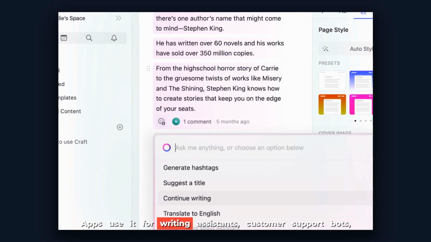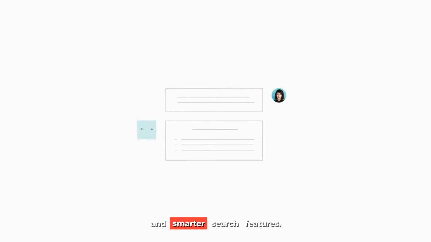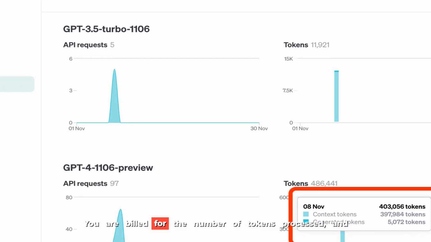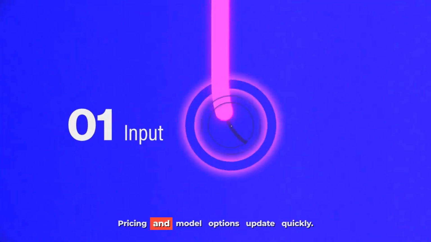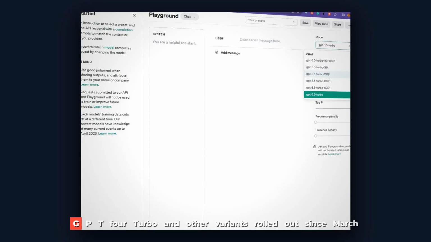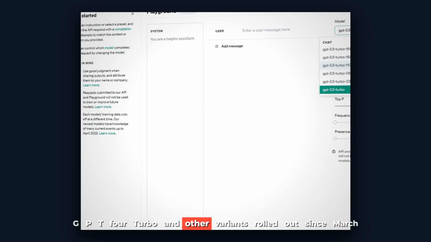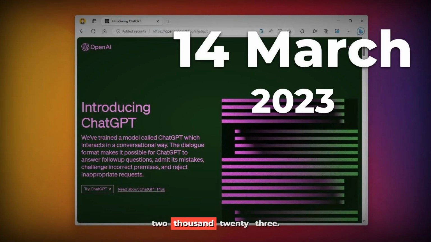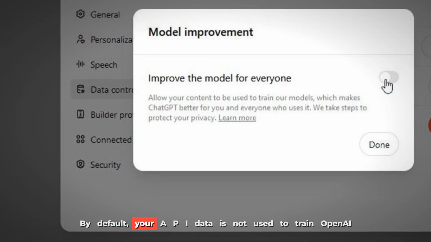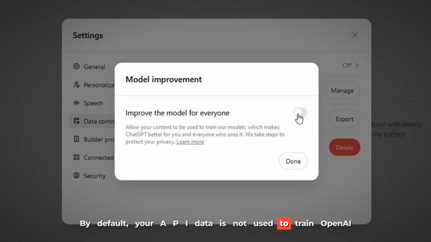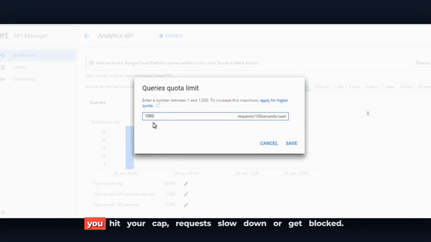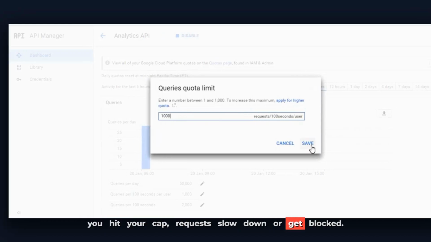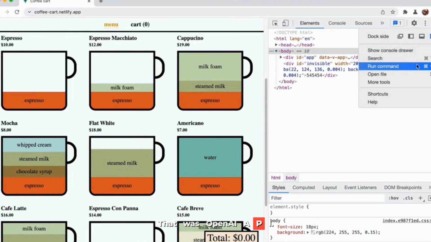Apps use it for writing assistants, customer support bots, and smarter search features. You are billed for the number of tokens processed, and tokens are tiny word pieces. Pricing and model options update quickly. GPT-4 Turbo and other variants rolled out. Since March 2023, most business users get a privacy guarantee. By default, your API data is not used to train OpenAI models. Rate limits and tiered pricing keep usage in check, and if you hit your cap, requests slow down or get blocked. That was OpenAI API.